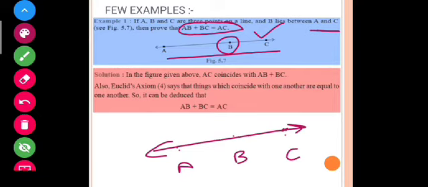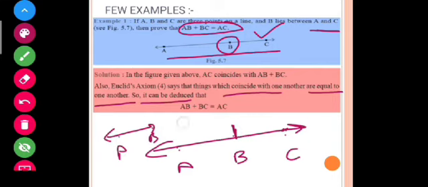If AC is a line and I break AC into AB and BC, and if I coincide them with AC, I will get the same result. That's why I have used the axiom which says that things which coincide with one another are equal to one another. So after this we get the result AB plus BC is equal to AC.